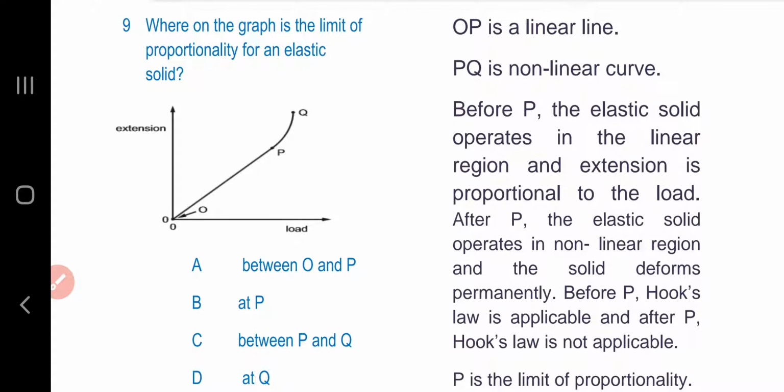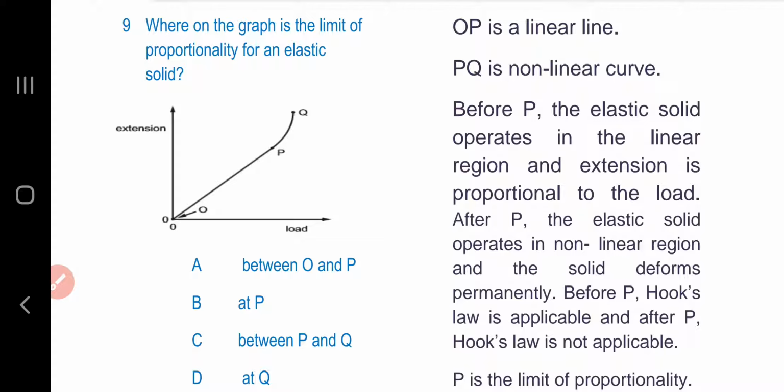Question number 9. Where on the graph is the limit of proportionality for an elastic solid? The graph between extension and load is given, and there are two regions on the curve of this graph. One is OP. OP is a linear line, and the other one is PQ. PQ is a non-linear curve.